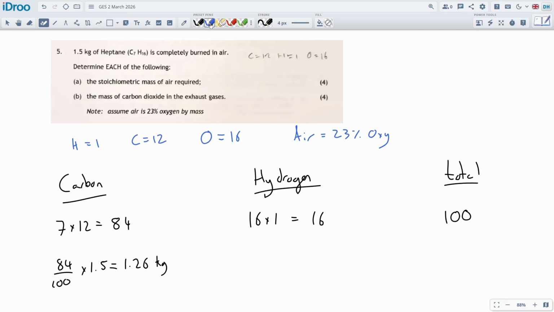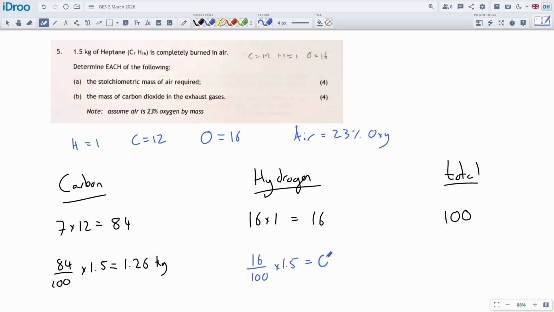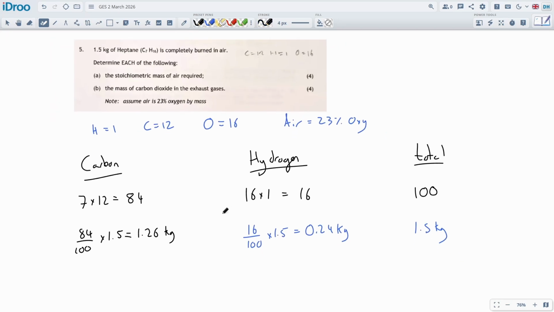We're going to do the same thing for the hydrogen. We'll do 16 out of 100 times by 1.5, and it should be the corresponding amount to make this up to 1.5. I'm doing this to double check I haven't made any mistakes. So 16 divided by 100 times by 1.5 gets me 0.24. So 0.24 kilograms. And you can see that they do add up to be a total of 1.5 kilograms. I'm just using this as a little check, because if you have a typo here, everything we do later is going to be wrong. So it's a good little checkpoint to make sure we're on the right track.